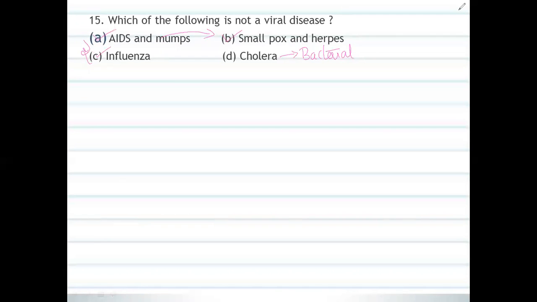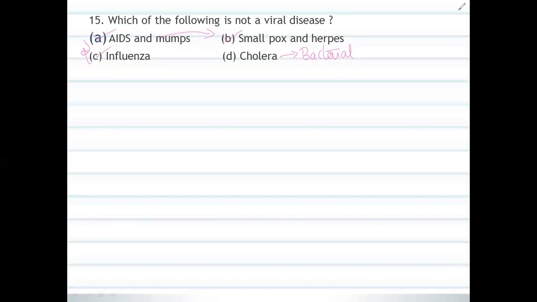What are the symptoms, especially in that bacterial disease of cholera? That we shall see here. Cholera is one of the bacterial diseases. Bacteria are included in Monera.